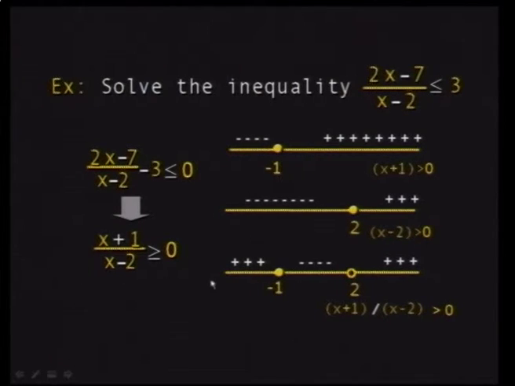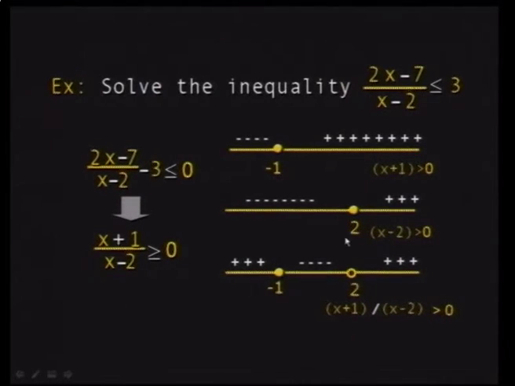And then what you do, having unified into one denominator, is divide x plus 1 over x minus 2. The same thing applies to multiplication, except that because you divide, you have to exclude the number 2, because you can't divide by 0. So here you divide a region which is positive by positive, you get positive; here you get positive by negative, you get negative; and here negative divided by negative, you get positive.